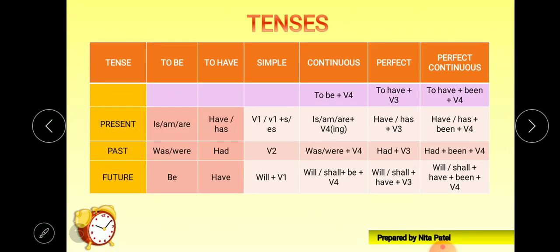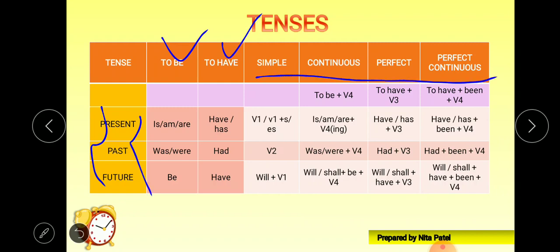Okay, on your screen you will find the tense table. I think I have given many students this tense table as a punishment, but let's see it. Now the total three tenses, that is present, past and future, are there. Now the to be form and to have form of each and every tense is given, and then we'll discuss simple, continuous, perfect or perfect continuous tense.